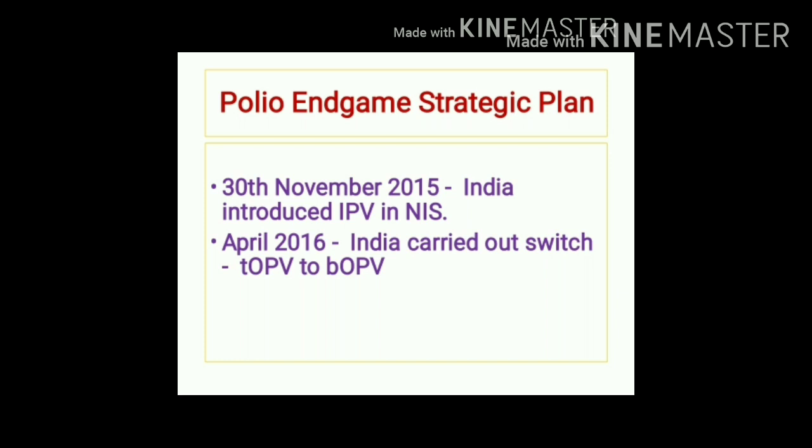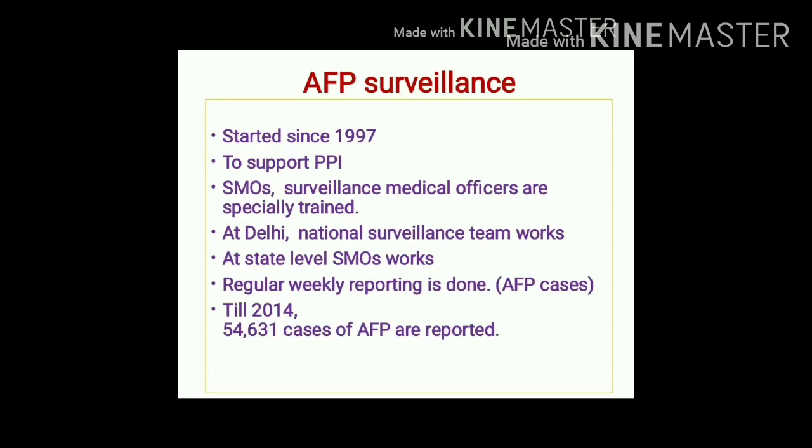Now why is this switch essential? As you know, wild poliovirus type 2 is globally eradicated, so now there is no need of using trivalent OPV, and this switch from trivalent OPV to bivalent OPV is essential as a part of polio endgame strategy. In addition to introduction of IPV and the switch from trivalent OPV to bivalent OPV, one of the important strategies for endgame of polio is AFP surveillance, that is acute flaccid paralysis surveillance.